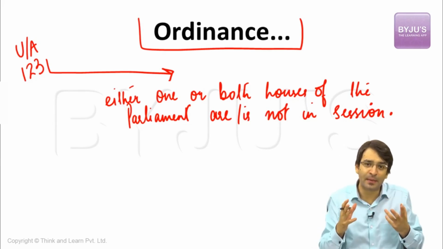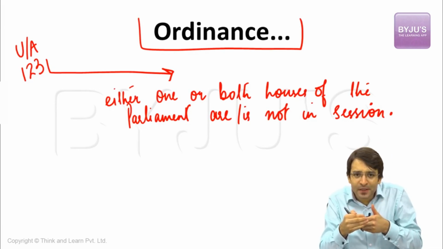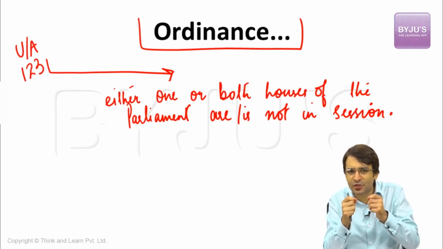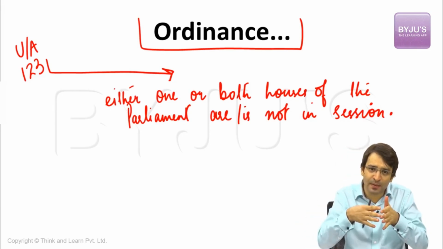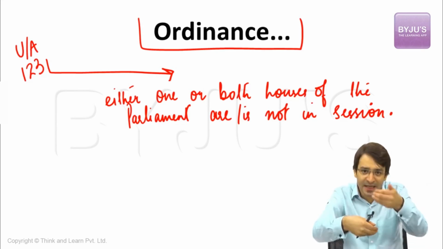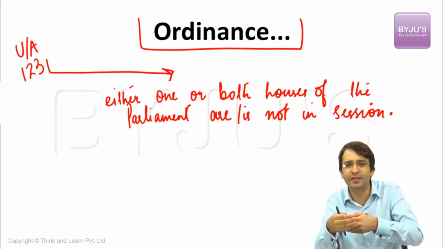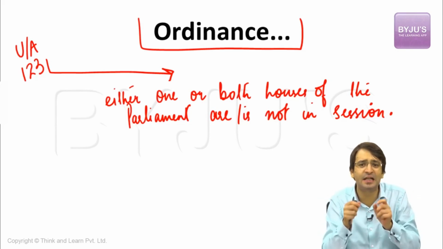There are only 3 sessions of Indian Parliament. What if during the recess of this Parliament there is an emergency? There is an urgent situation which needs our attention. That means during that emergency period, we need to first convene Lok Sabha, then convene Rajya Sabha, then table this bill in the Parliament, then the discussion will go on, voting will take place, it will then be sent to Rajya Sabha, the same procedure again and again, time consuming.